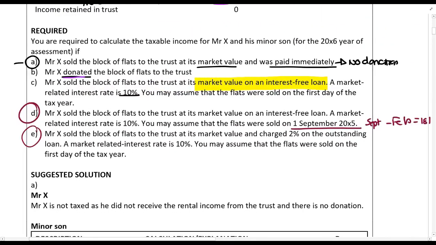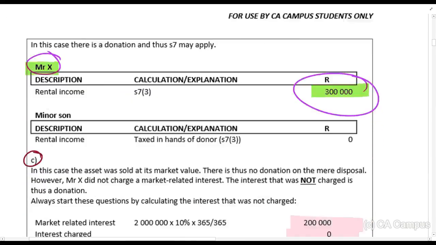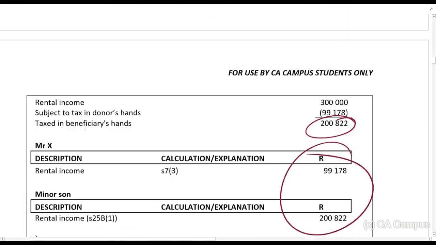All right. Then E: Mr. X sold a block of flats to the trust at its market value and charged 2% on the outstanding loan. A market-related interest is 10%. You may assume that the flats were sold on the first day of the tax year. Okay, now this is a little bit more challenging. So let me just take us a little bit down. So the first thing that you're going to see is the